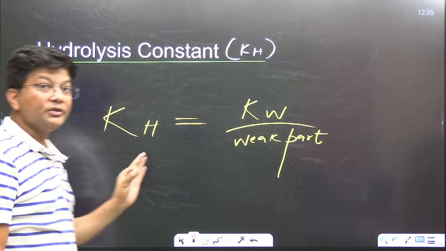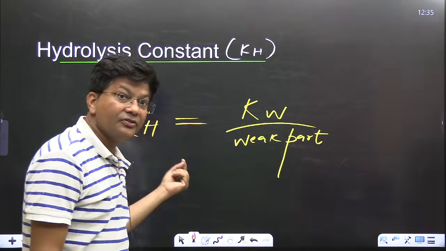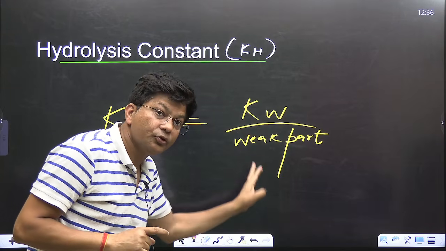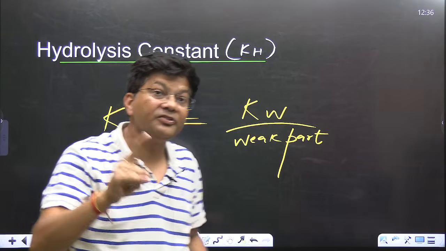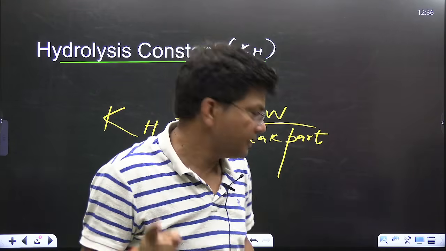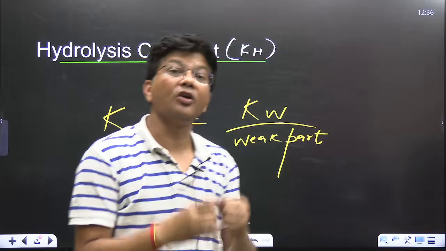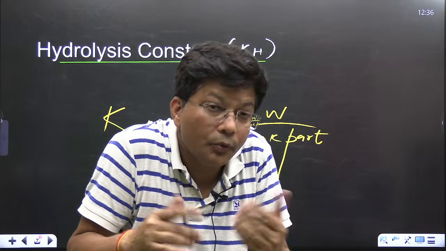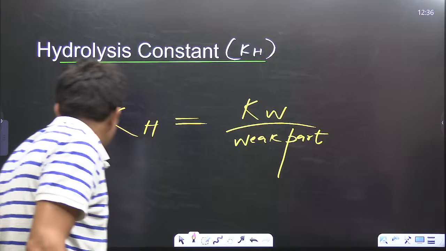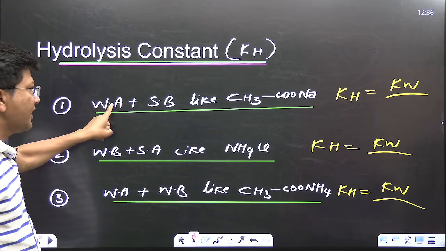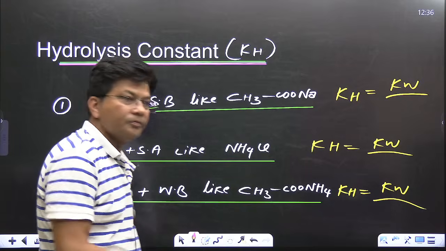Now, how to find out this Kh? Kh is equal to Kw. Remember that Kh is equal to Kw over something. What should be in the denominator? Whatever is the weak part. Remember that, whatever is the weak part. Let's see. If I talk about the salt of strong acid, strong base, nothing is weak, so no formula, no salt hydrolysis. But if I talk about hydrolysis of weak acid, strong base, so what should I write here? Weak acid.